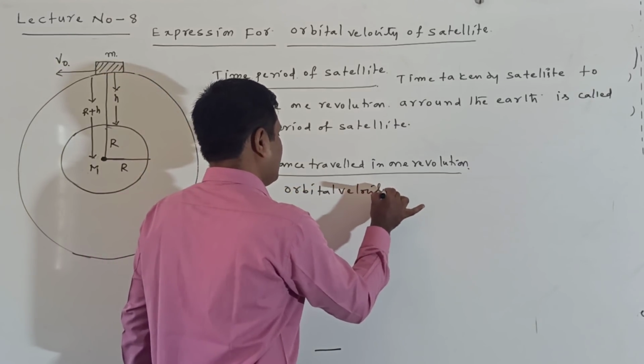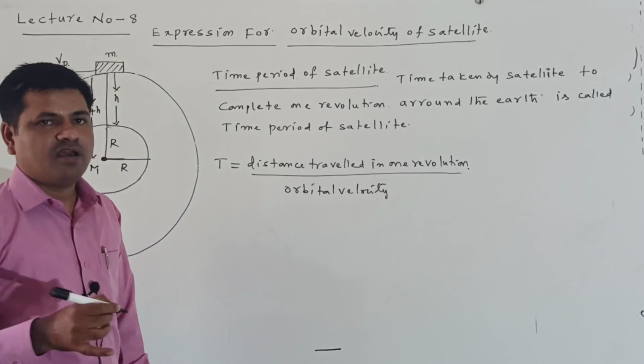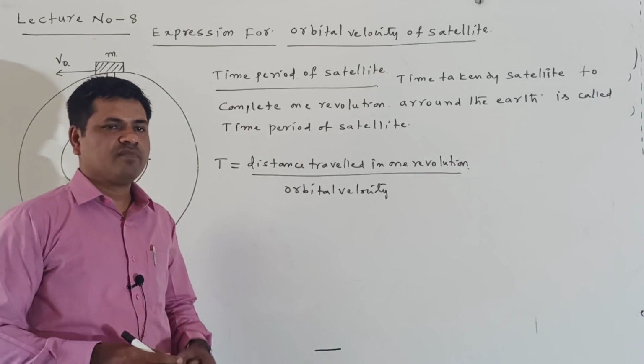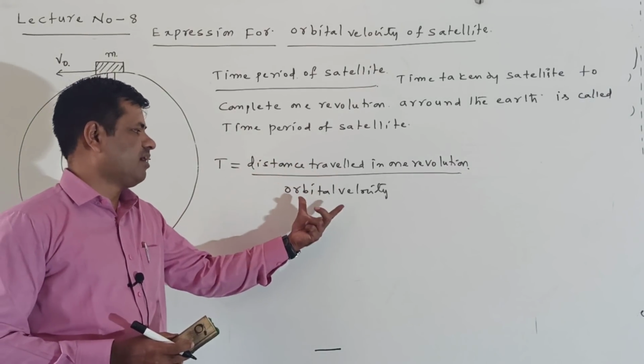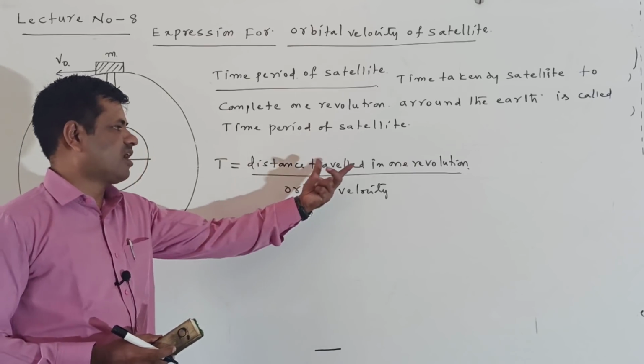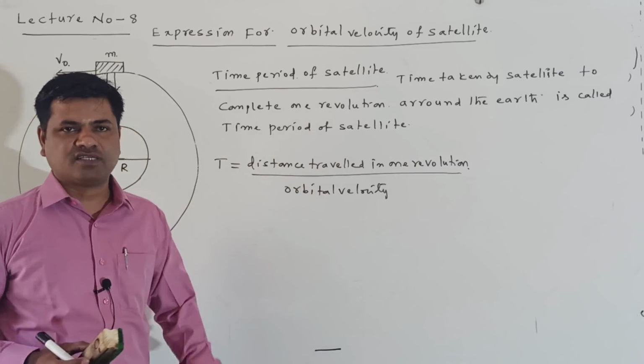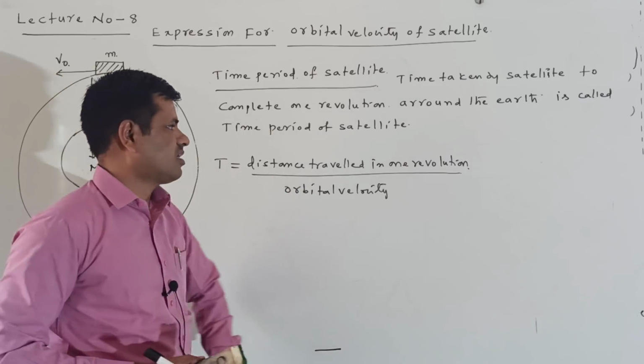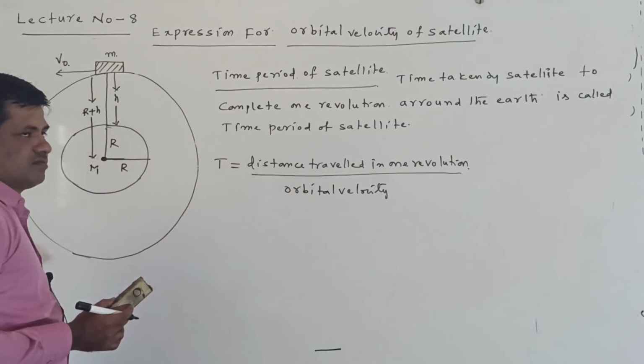Generally, velocity is equal to distance by time, so time is equal to distance by velocity. So, distance traveled in one revolution by orbital velocity. Distance traveled in one revolution is nothing but the circumference of the orbit.